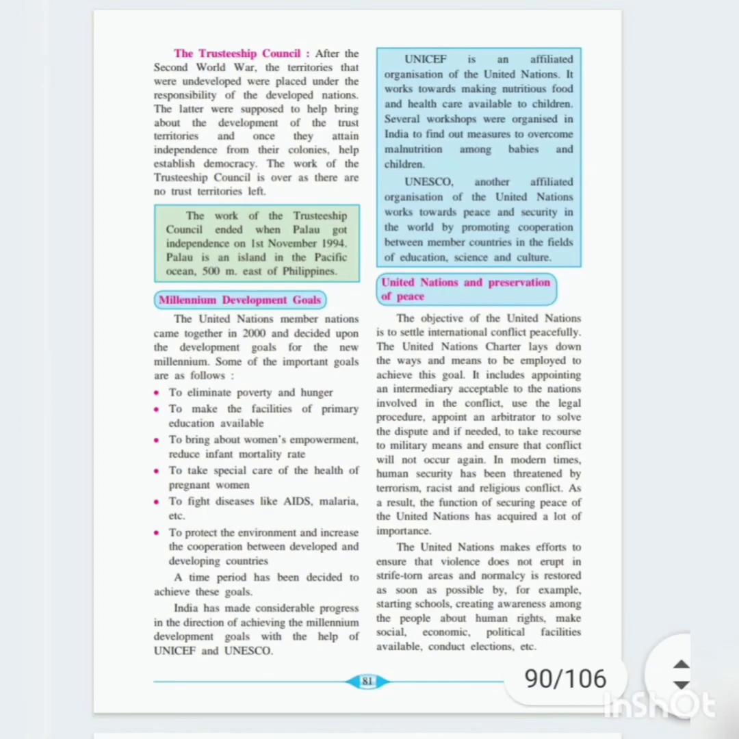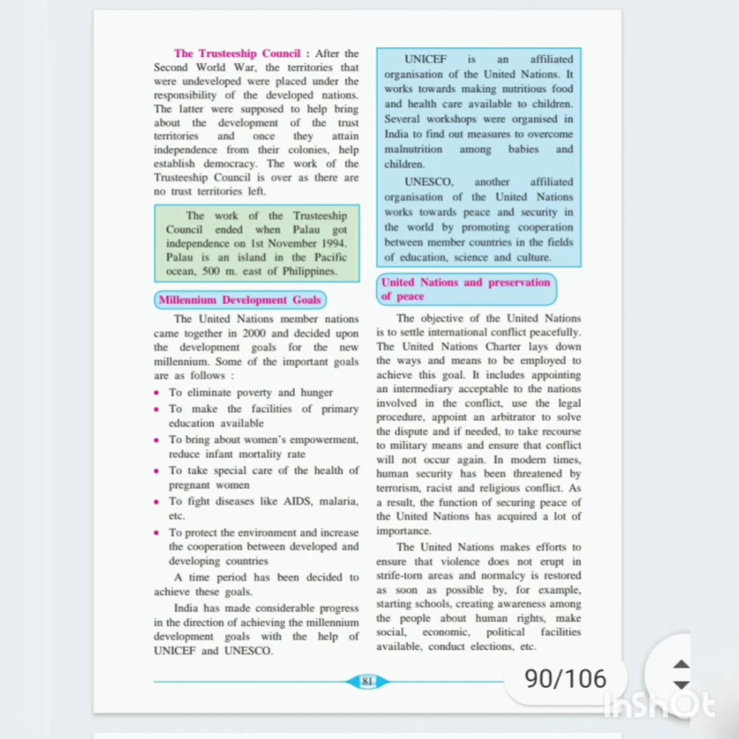Next is the Trusteeship Council. After the Second World War, the territories that were undeveloped were placed under the responsibility of the developed nations. The latter were supposed to help bring about the development of the trust territories. So the developed nations were supposed to bring about the development of whichever territories were allotted to them.